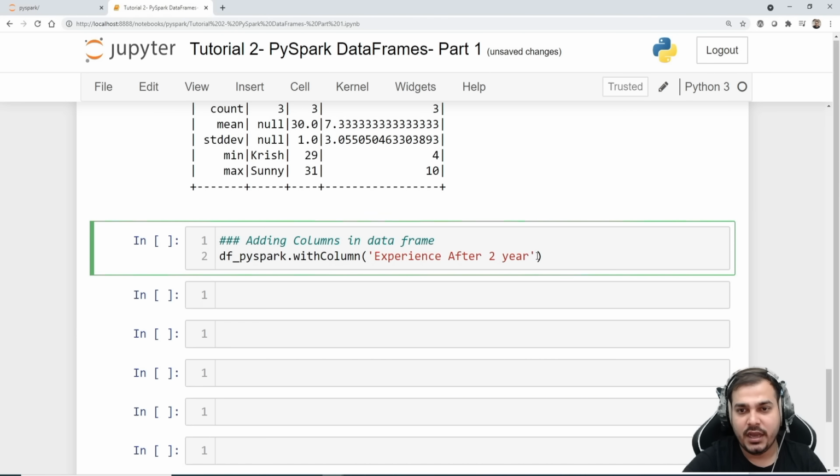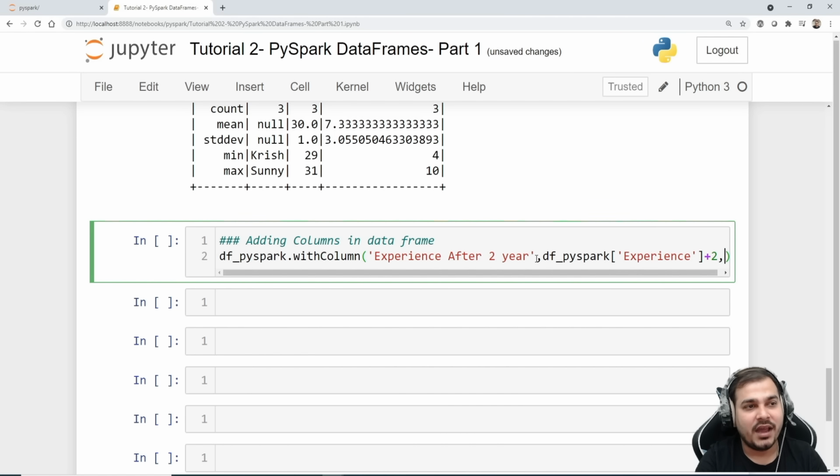So this is my new column name, and now what value should it have? For that I'll write df_pyspark, and I'll take that same experience column and add 2, because after 2 years the experience will be increased by 2. I'm just taking one way of solving this. I can put any values I want, guys. It is up to you, and you can check it out.